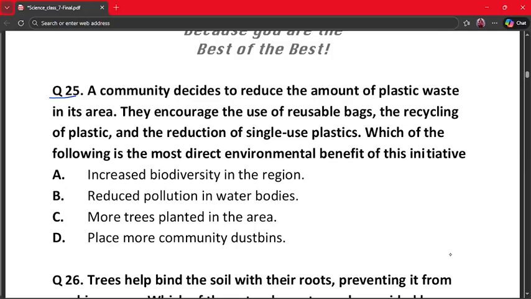The correct answer is option number B. Reduce pollution in water bodies. So plastic pollutes water bodies, and reducing plastic directly reduces water pollution. Other benefits are indirect. So the direct and correct one here is: reduce pollution in water bodies.